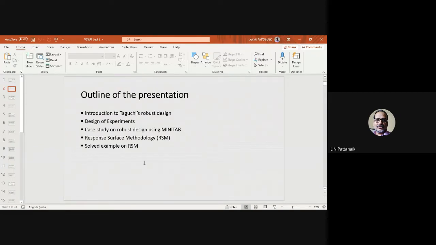Then, at the end, I have a small discussion on this RSM methodology, which I again found to be very useful for researchers, or maybe for the kind of problems you may be dealing with, looking at the theme of your FDP. I mean, it's related to some material development. So usually in that kind of research domain, we are finding many applications of RSM.